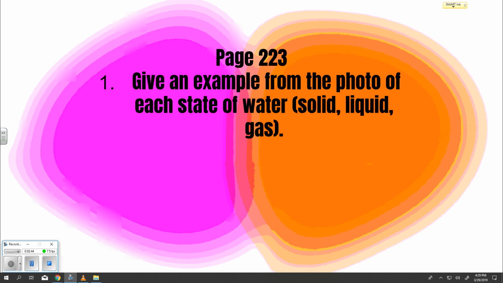Above the stream, highlight the mist rising in the atmosphere. Write evaporation, gas. Highlight the stream. Write stream, liquid.